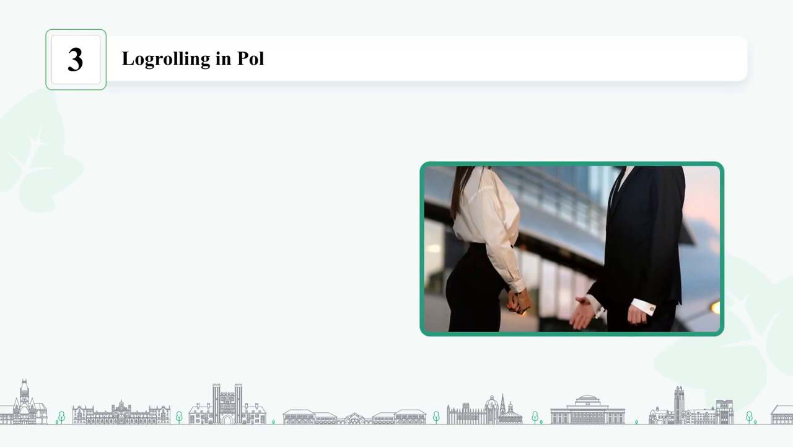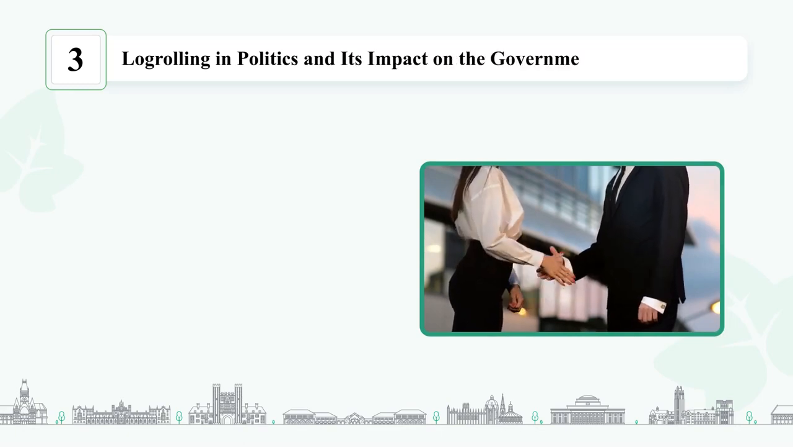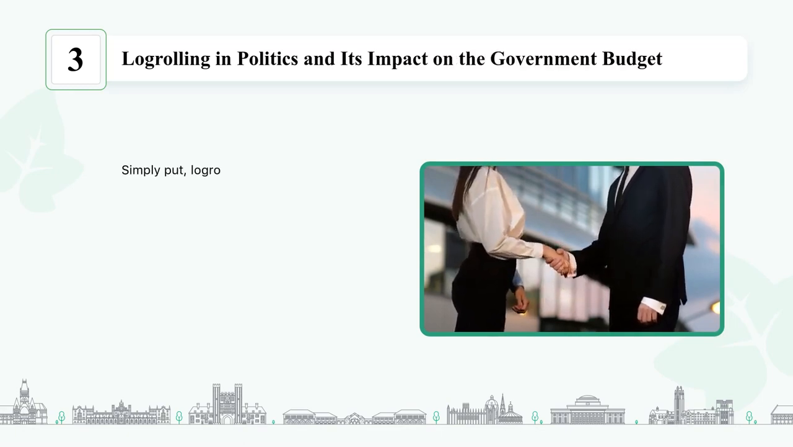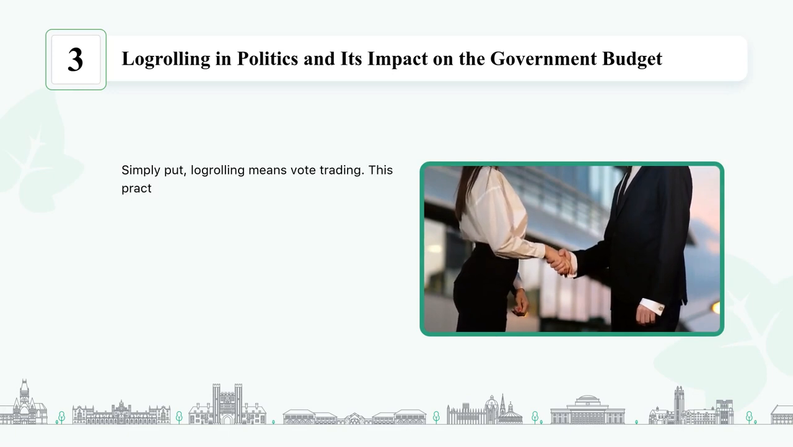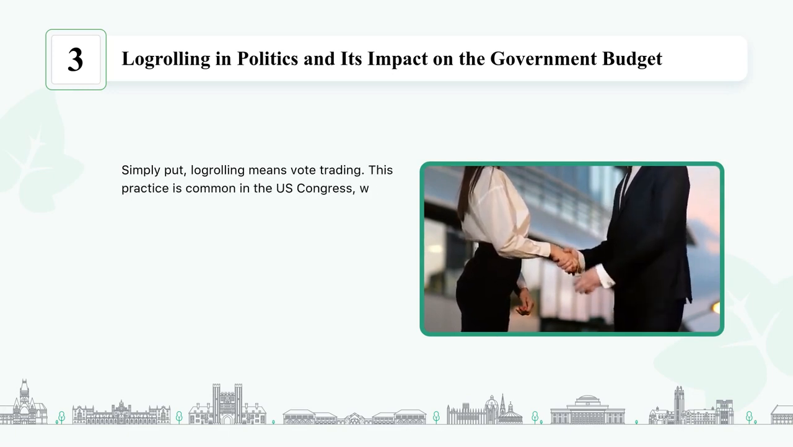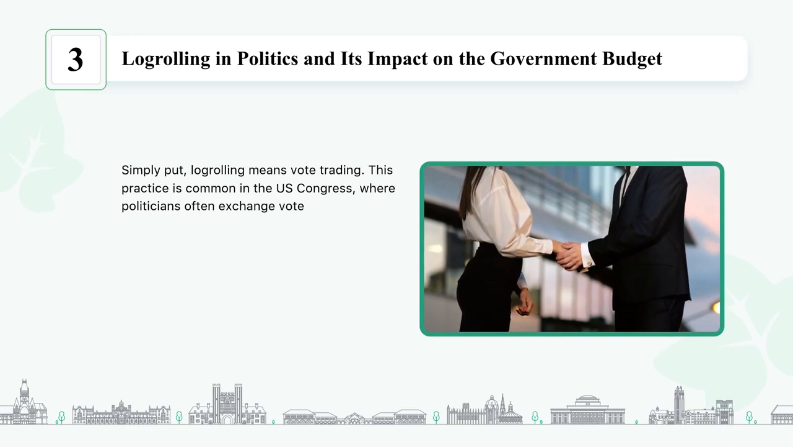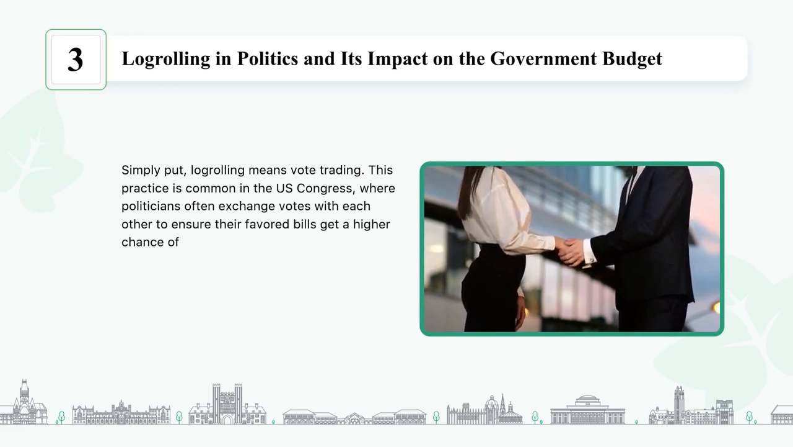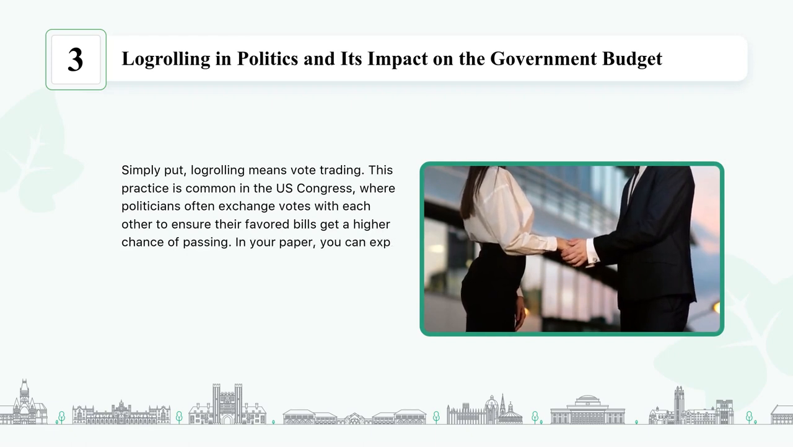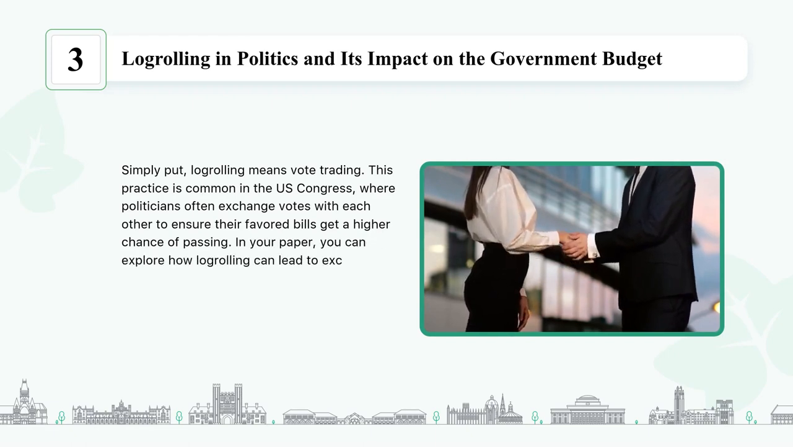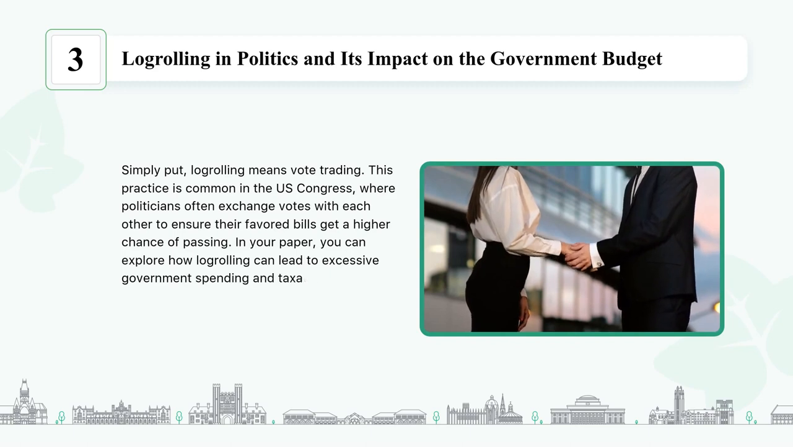Logrolling in politics and its impact on the government budget. Simply put, logrolling means vote trading. This practice is common in the U.S. Congress, where politicians often exchange votes with each other to ensure their favored bills get a higher chance of passing. In your paper, you can explore how logrolling can lead to excessive government spending and taxation.